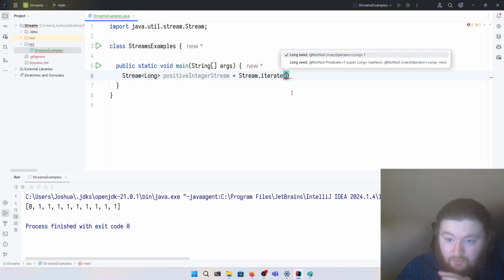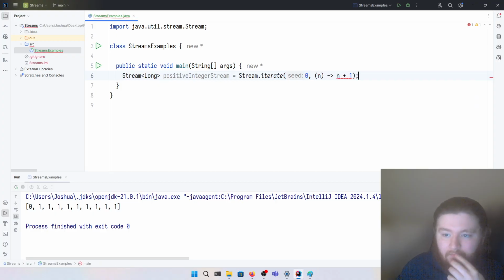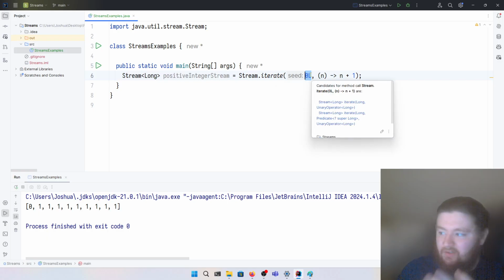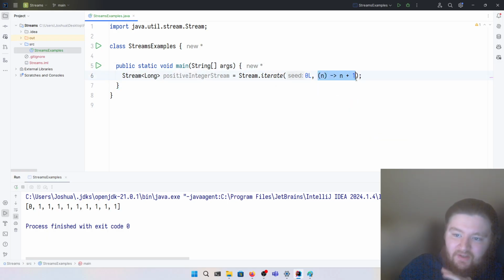So let's first pass in the value, and then we say it receives an integer n, and then it returns n plus 1. Now, the issue here is that since we're using longs, we actually need to say that this 0 is itself a long. Because if we just have the 0 by itself, Java is going to say that's an integer, and then this thing over here is going to get confused about that.